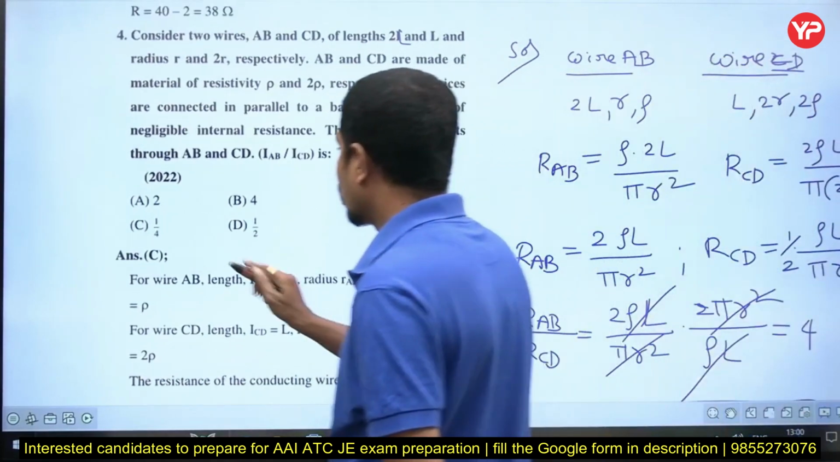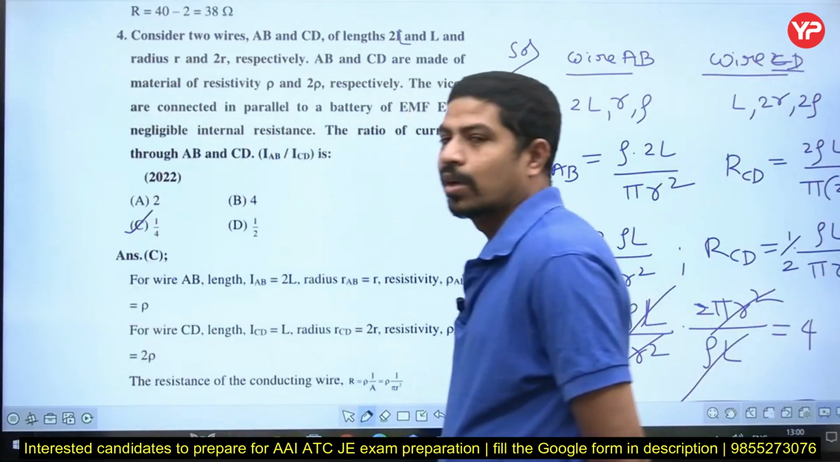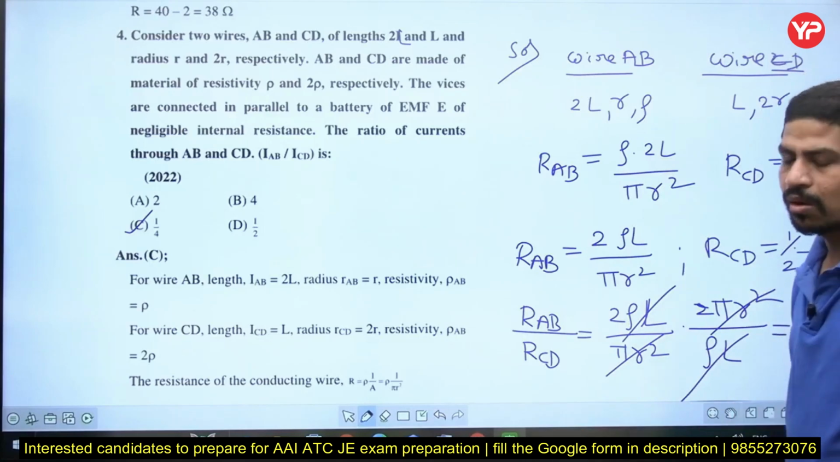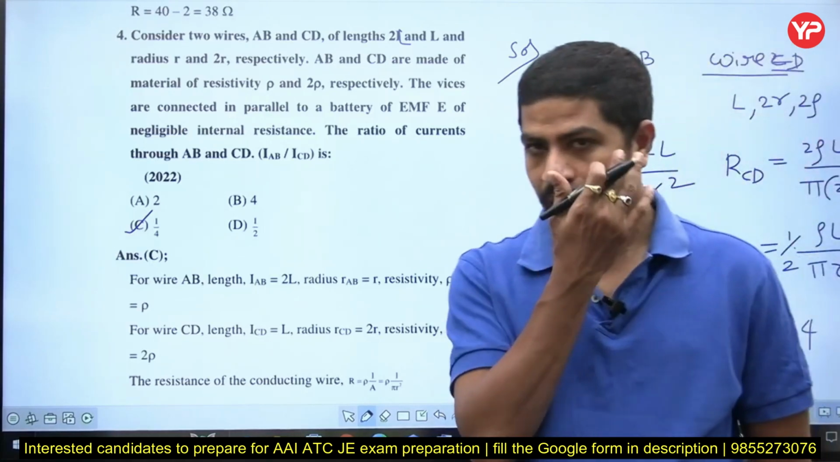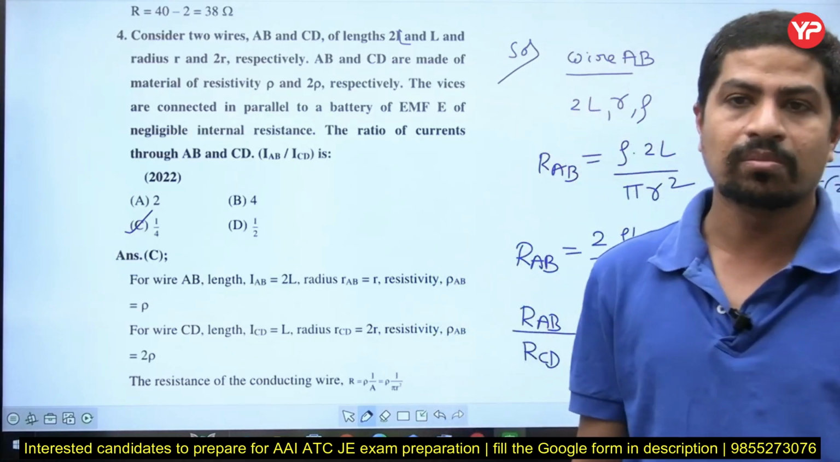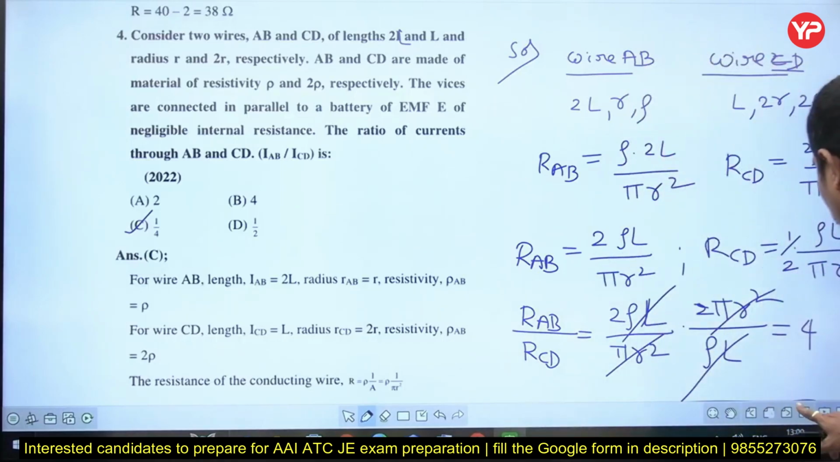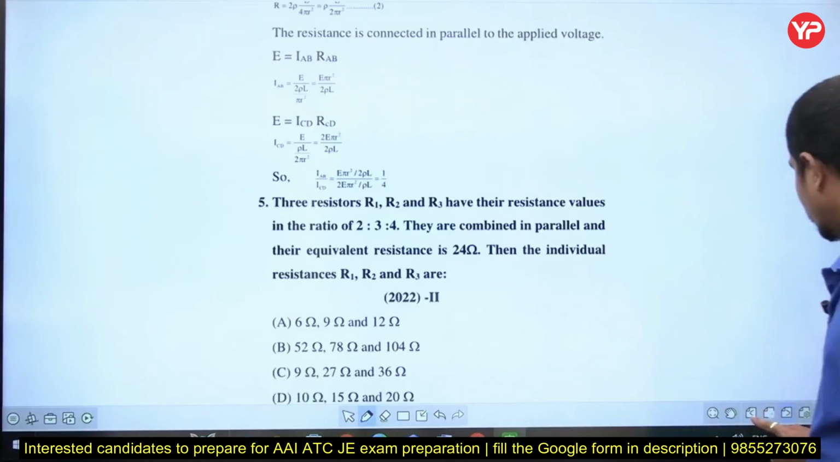1 by 4. Option is C. C for Chennai, right? Very simple question it is. All the questions are very simple, but if you know the concept, then they are simple. Otherwise, they are difficult. That's why learning concepts in the right direction is very, very important.